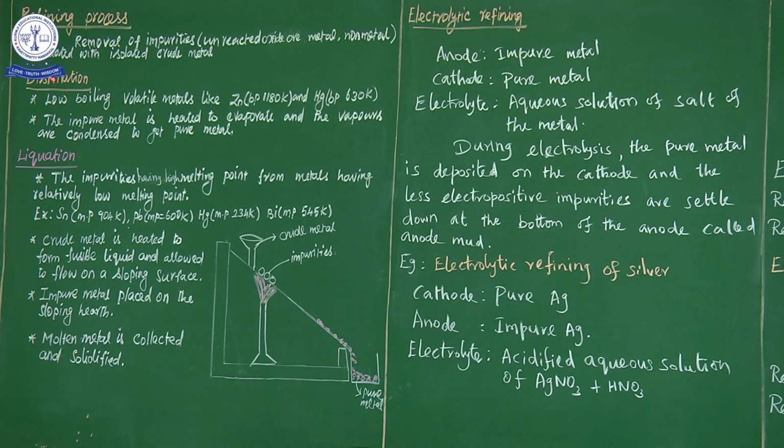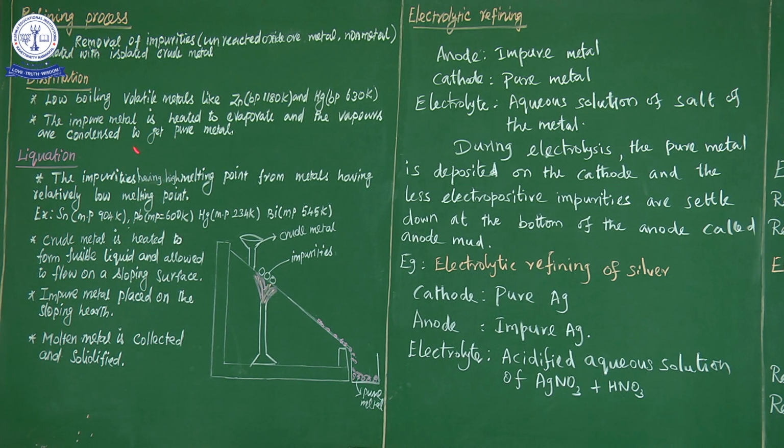The metals to be purified by the distillation process must have a low boiling point and be easily volatile. So what are the examples of metals purified by the distillation process? Zinc and mercury.